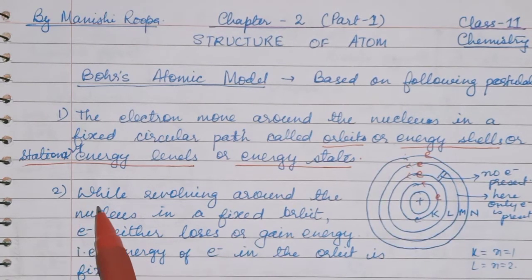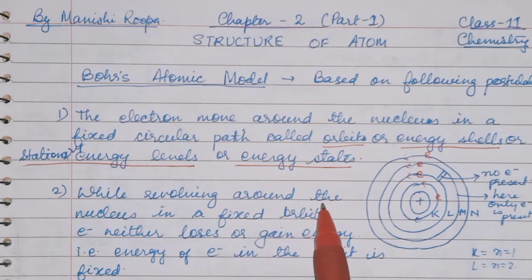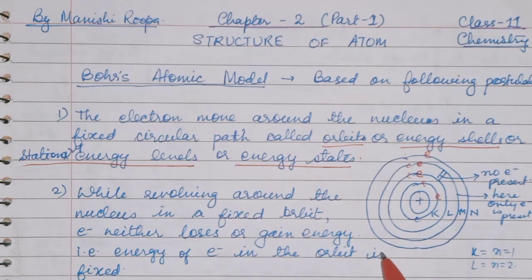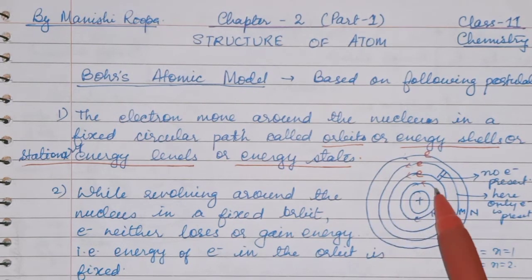Now next is that while revolving around the nucleus in a fixed orbit, electrons neither lose nor gain energy. That is, the energy of an electron in the orbit is fixed. It means that children, when an electron is moving around the orbit, it is not losing its energy.